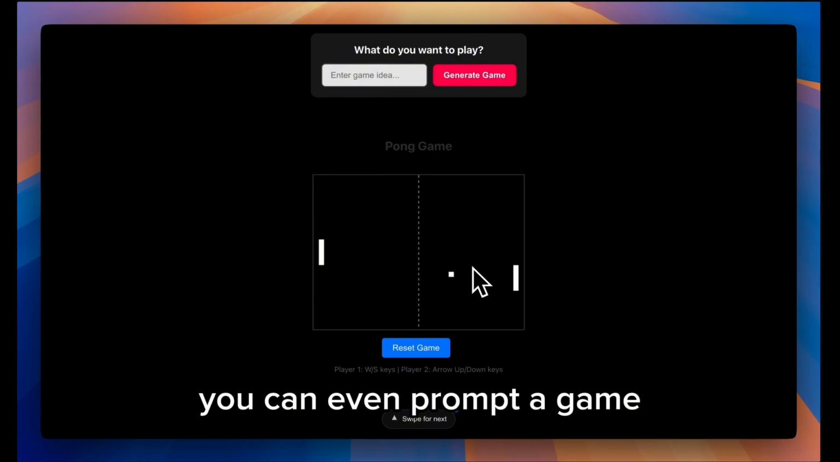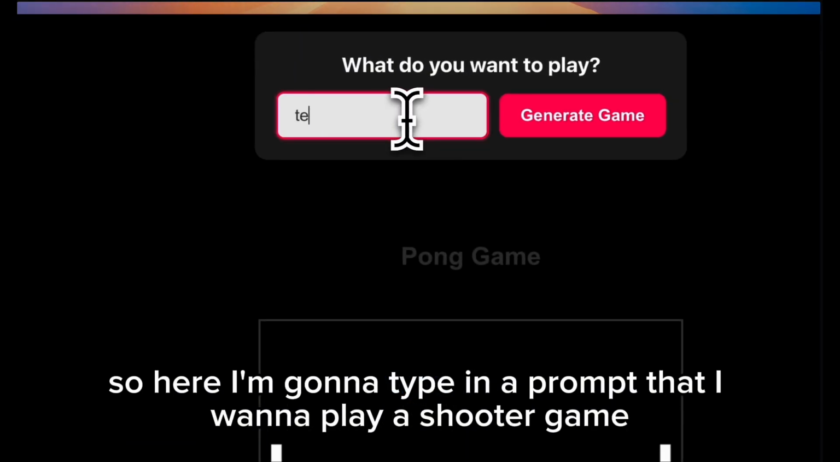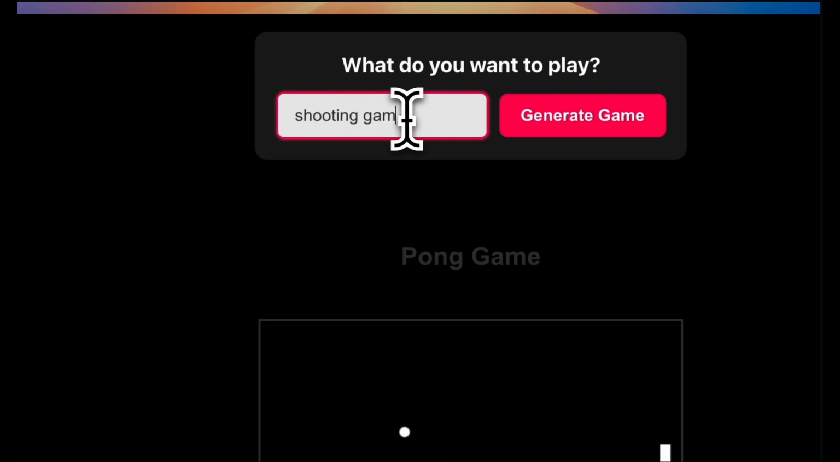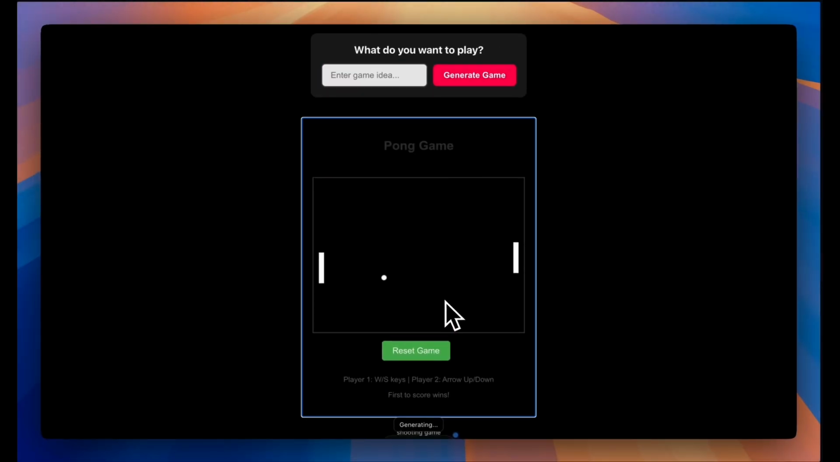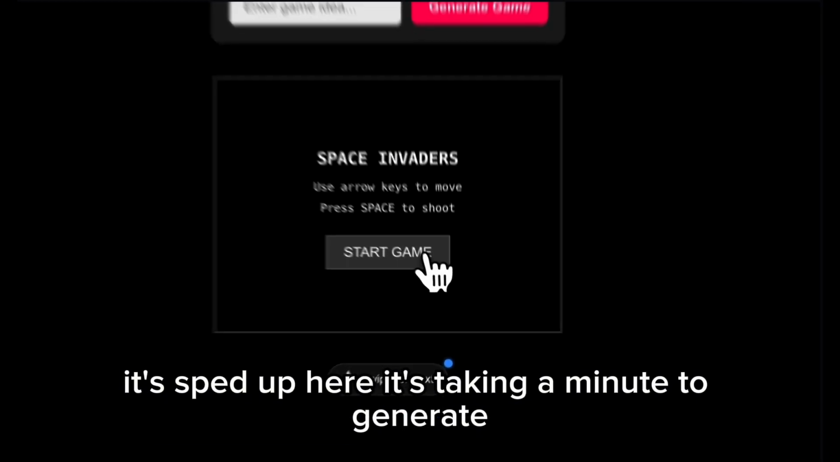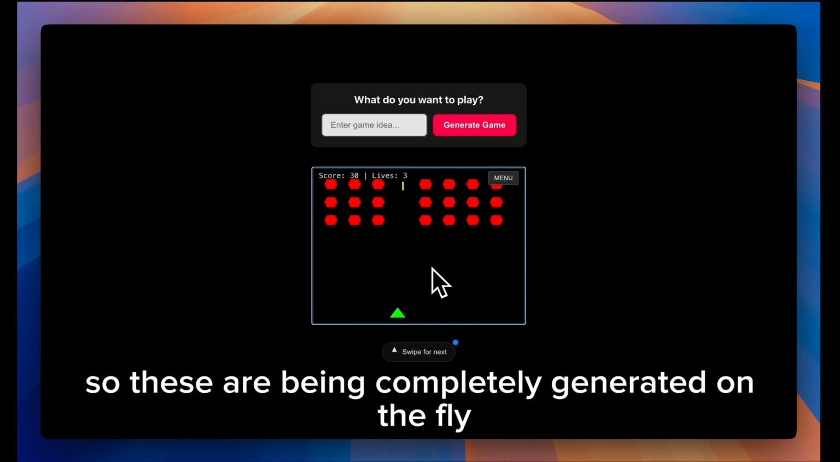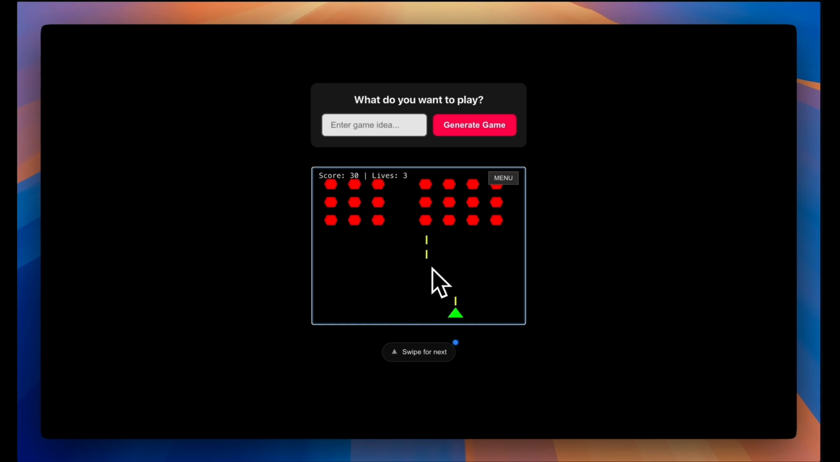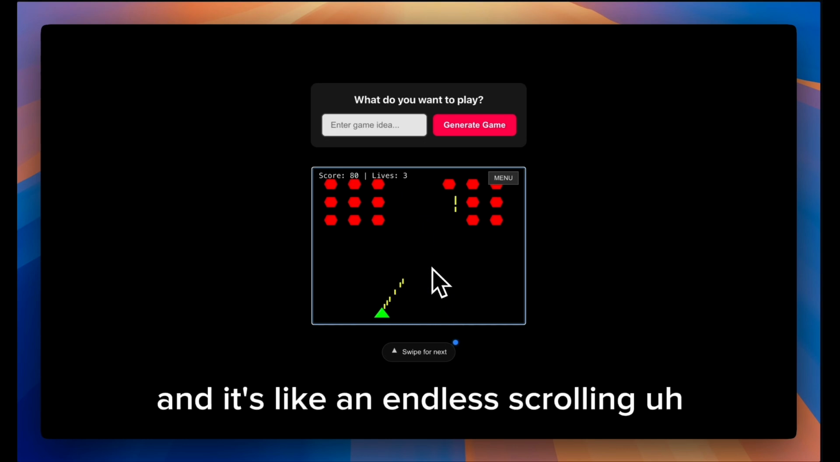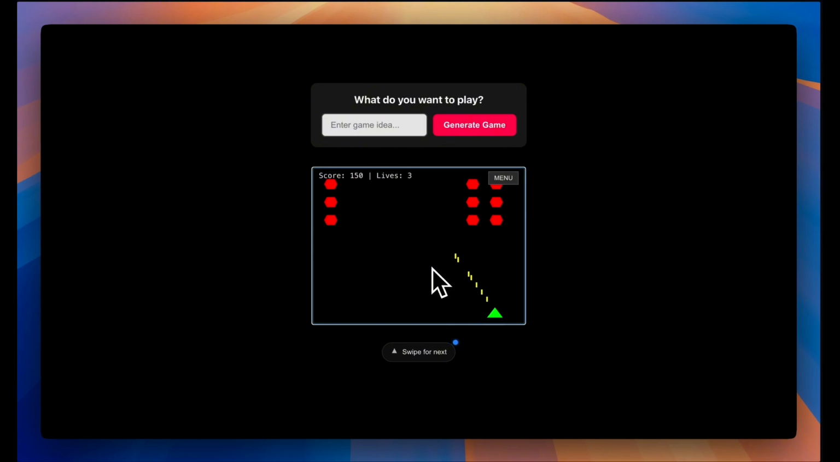You can even prompt a game. So here, I'm going to type in a prompt that I want to play a shooter game. It's sped up here. It's taking a minute to generate. And here is generated a Space Invaders video game. So these are being completely generated on the fly. And it's like an endless scrolling TikTok, but for video games.